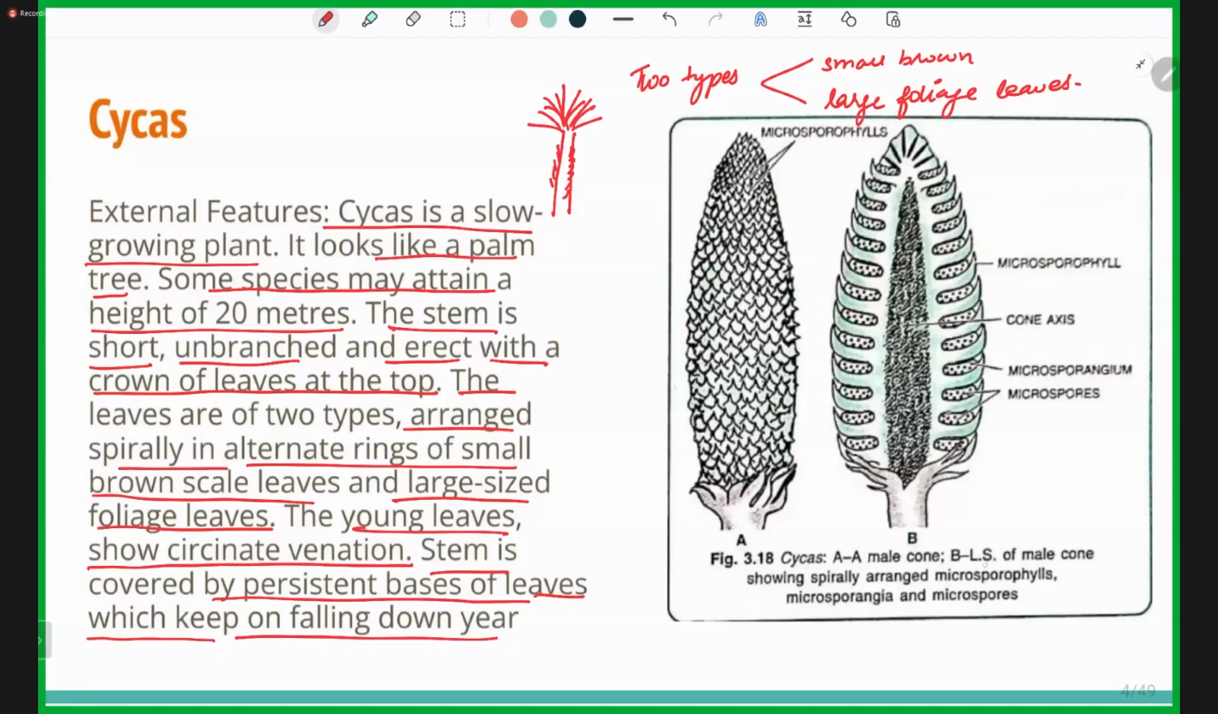So this is the LS of the male cone showing spirally arranged microsporophylls, microsporangia and microspores. This leaf-like structure is the microsporophyll. The microsporangia are present below the microsporophyll, and inside the microsporangia lie the microspores.